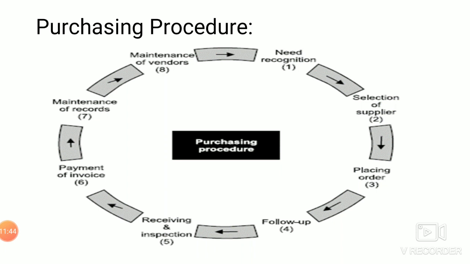The next one, we will receive it on the day of delivery, and we will inspect whether the order placed is received or not, and we will make the payment through the invoice. The next, we will maintain the records, where we will record all the things like quotations from different suppliers, negotiations made with them, legal contracts made with them, and placing the order record, order document, the receiving document, and quality checkup documents. All the things will be filed in the maintenance of records.